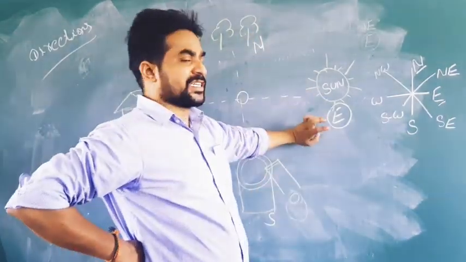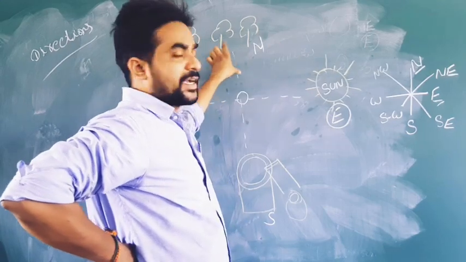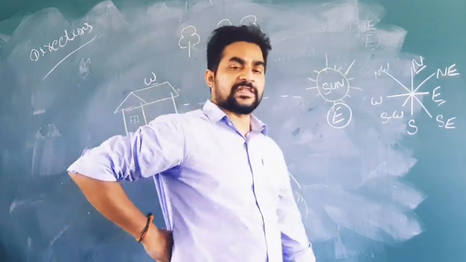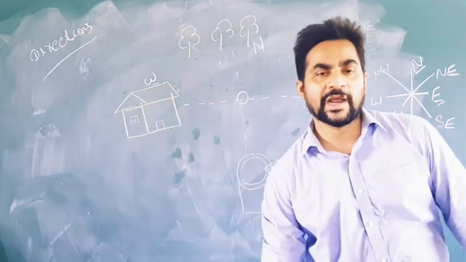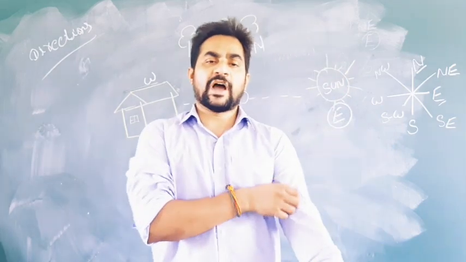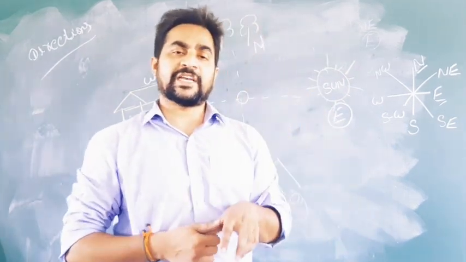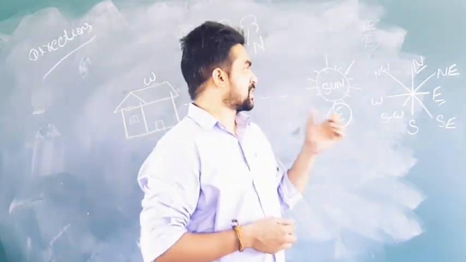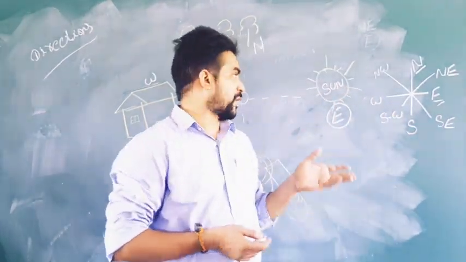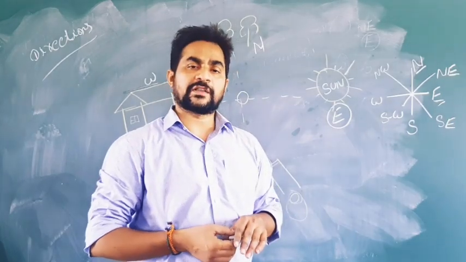Write eastern side sun, northern side trees, and western side house. Then on the southern side we have that well. These are the four directions we have to learn. Along with the directions, we also have the sub directions like northeast, southeast, southwest, and also northwest.